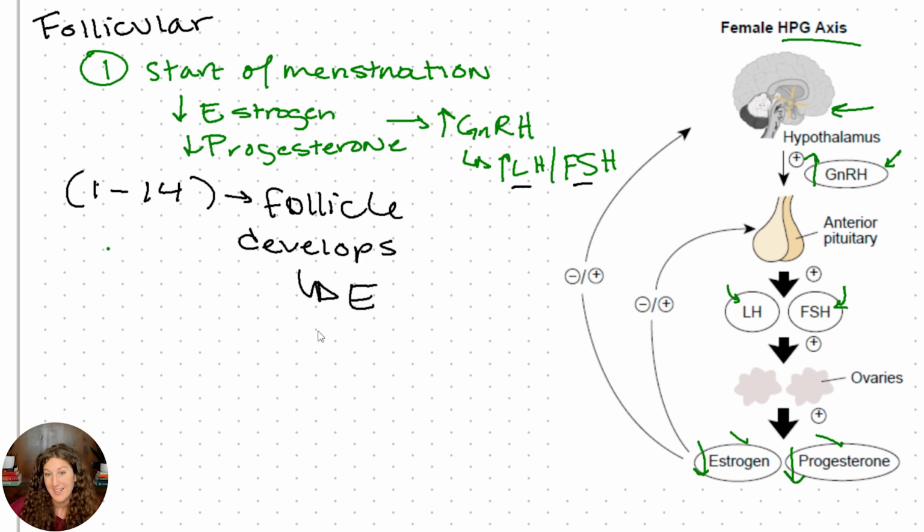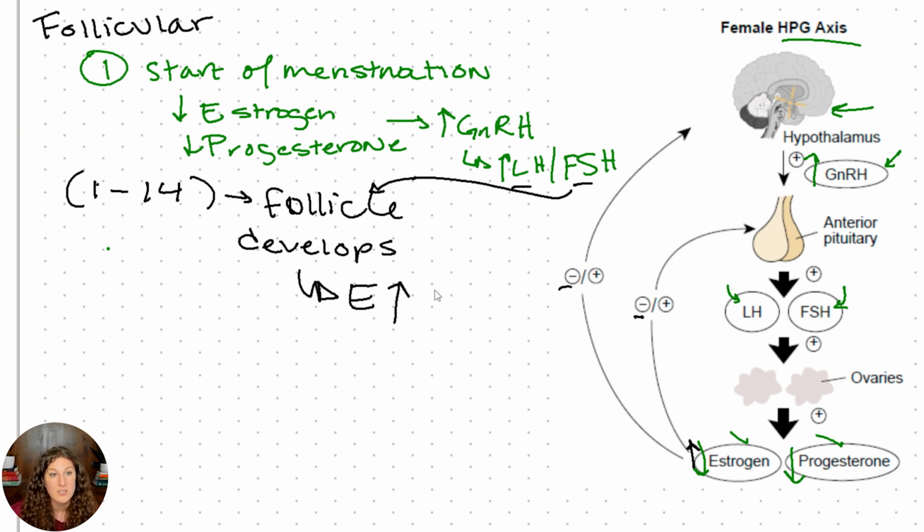And again, I'm just going to write it as big E. So now our estrogen levels are going back up because our follicle, as it's being stimulated by our FSH, is now releasing estrogen. And again, it's going to be doing negative feedback. As those levels are higher, it's going to bind to its receptor, get into the gene promoter region, and stop GnRH from getting transcribed and translated.